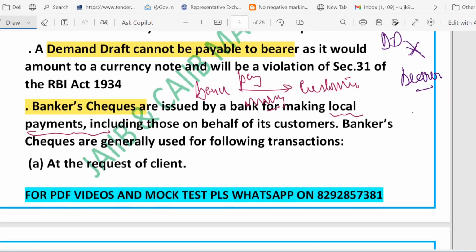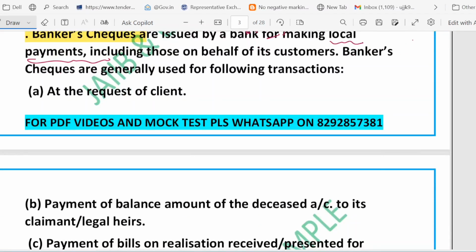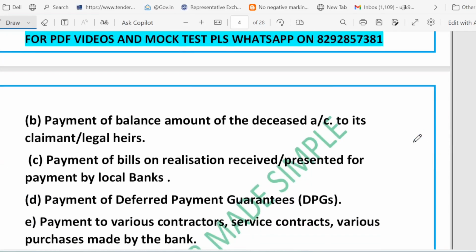So common uses of the banker check include, first, at the request of the customer to make payment. Second is paying the balance amount of a deceased person. So second point, you can see, paying the balance amount of the deceased account to the legal heir. Suppose I want to pay the balance amount of the deceased account to the legal heir or claimant, then we can use the BC.